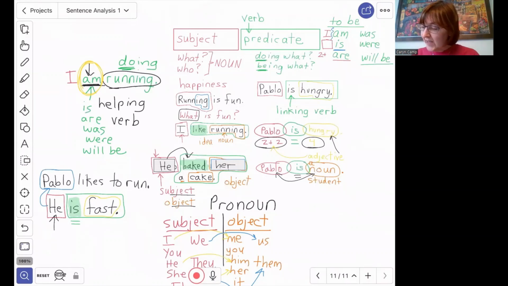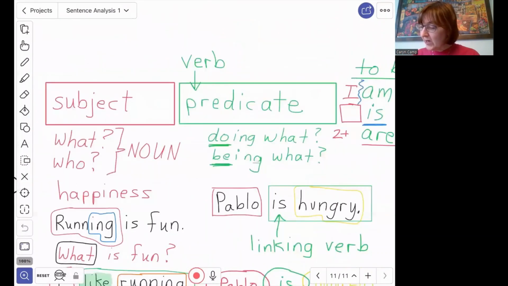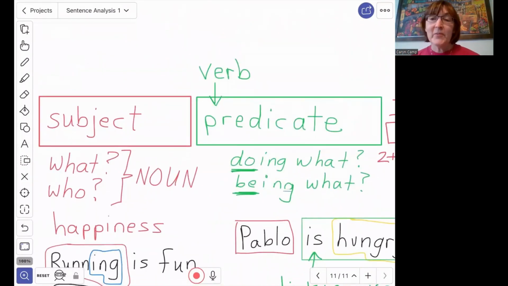And then in our next lesson, we're going to go back to our subject and predicate, and we are going to talk about other questions that can be answered in the predicate, especially the questions when and where. So that will be next time.